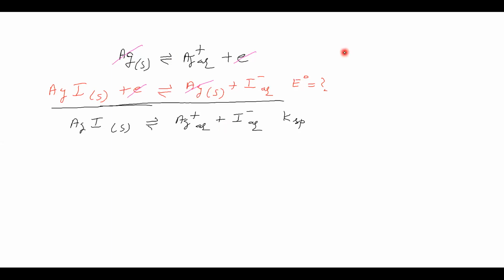So we can say it is the anode, it is the cathode, and it is the cell reaction. Okay. Next we will see.